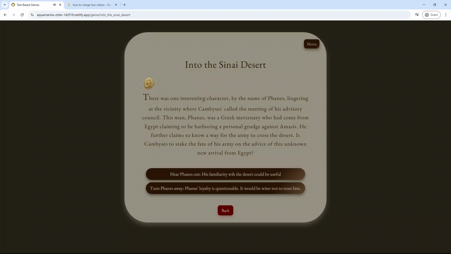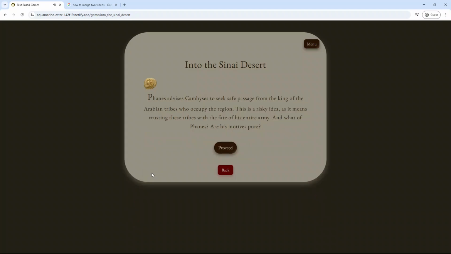There was one interesting character by the name of Phineas, lingering in the vicinity where Cambyses called the meeting of his advisory council. This man, Phineas, was a Greek missionary who had come from Egypt, claiming to be harboring a personal grudge against Amyses. He further claims to know a way for the army to cross the desert. Is Cambyses to stake the fate of his army on the advice of this unknown new arrival from Egypt? The right answer is to hear Phineas out. His familiarity with the desert could be useful.